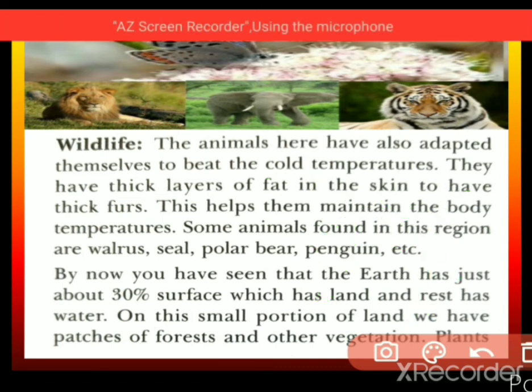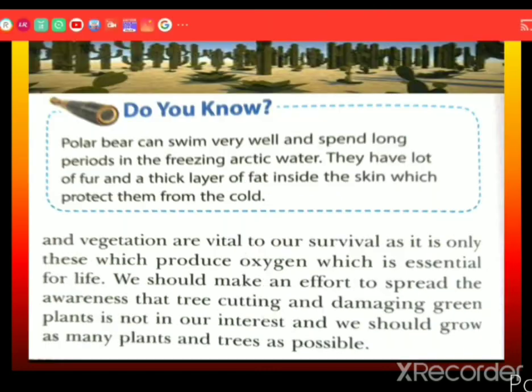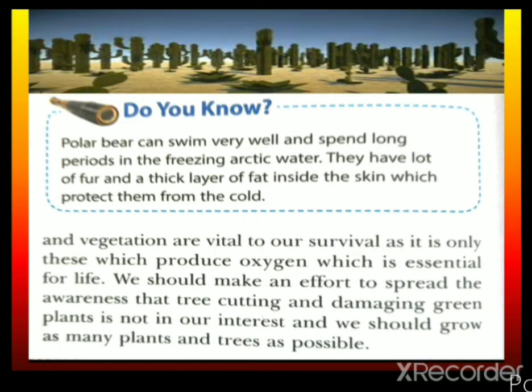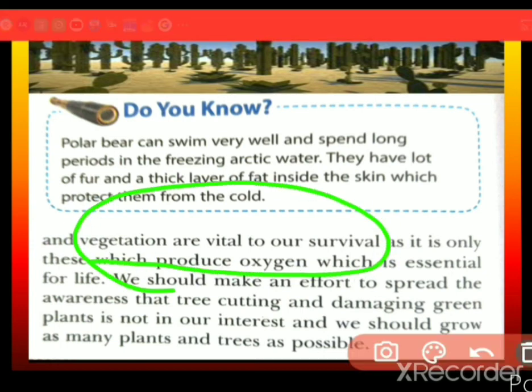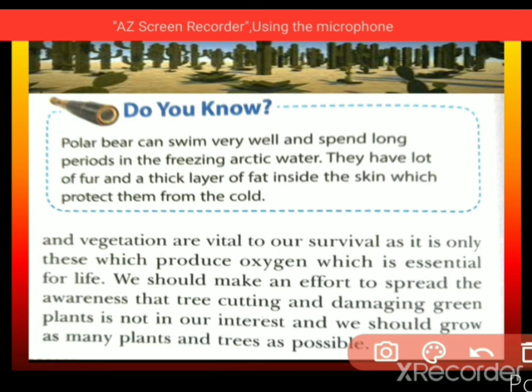So on this small portion of land we have patches of forests and other vegetations. Plants and vegetations are vital to our survival. Without plants and vegetation, surviving is quite difficult, dear students, as it is only these which produce oxygen,